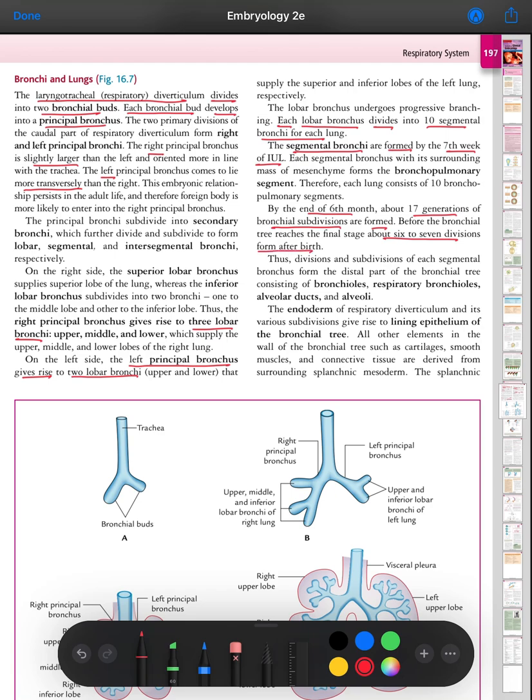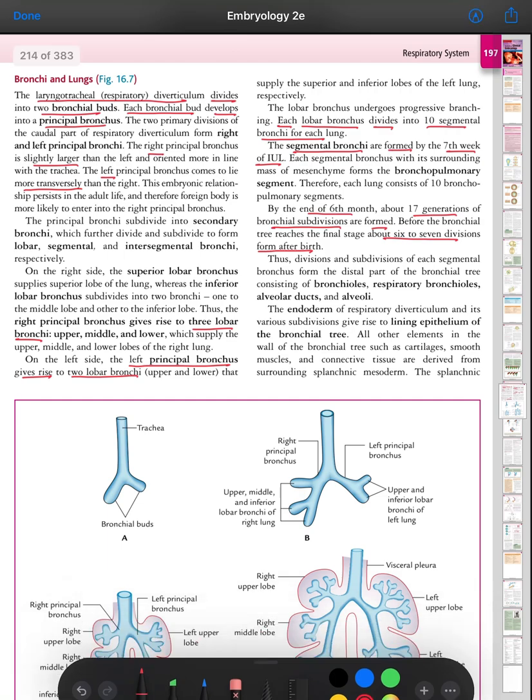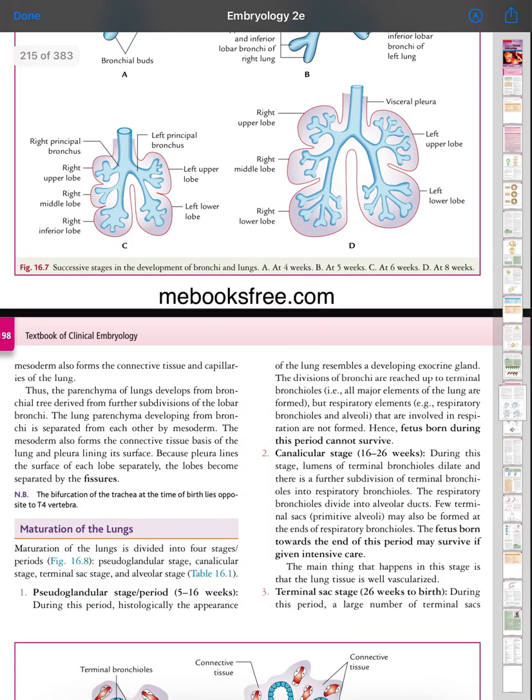Thus, division and subdivision of each segmental bronchus form the distal part of the bronchial tree, consisting of bronchioles, respiratory bronchioles, alveolar ducts, and alveoli. The endoderm of the respiratory diverticulum and its various subdivisions gives rise to the lining epithelium of the bronchial tree. All other elements in the wall of the bronchial tree, such as cartilage, smooth muscle, and connective tissue, are derived from the surrounding splanchnic mesoderm. The splanchnic mesoderm also forms the connective tissue and capillaries of the lung.